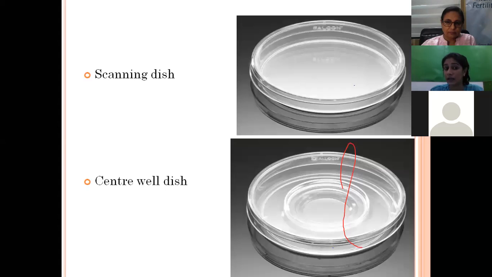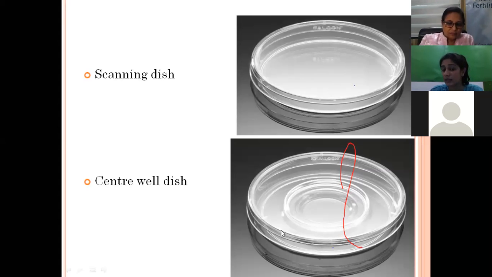This is called a scanning dish. It is in this dish that we scan the follicular fluid. We should not pour a lot of liquid into the scanning dish. If we do that, then we will not be able to identify the OCC. So make sure you pour only a sufficient amount that can be looked at by the embryologist so that we can scan the entire fluid.